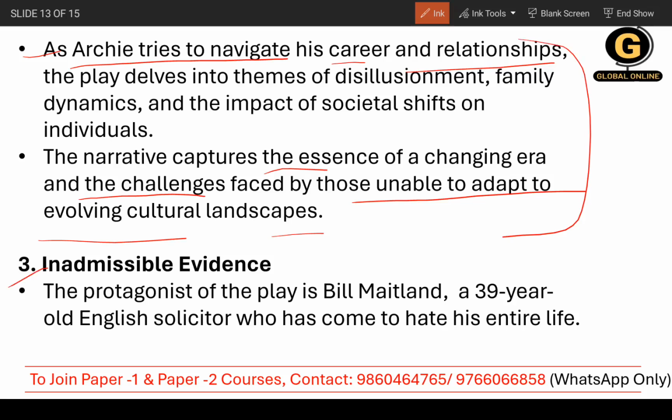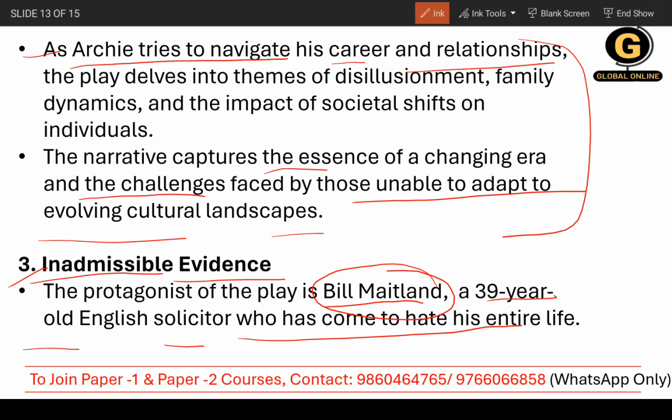Now the third work is Inadmissible Evidence. You need to remember the protagonist. The protagonist of the play is Bill Maitland, a 39-year-old English solicitor who has come to hate his entire life.